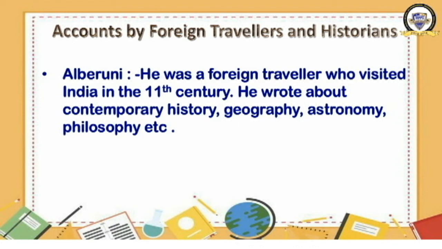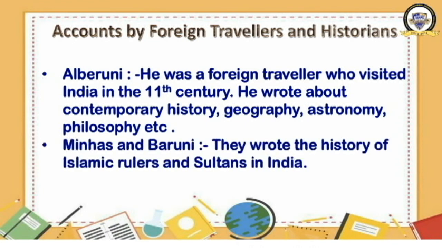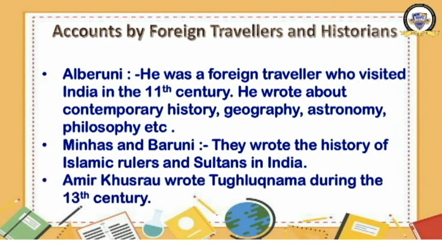Next one, Minhaj and Barani. What did they write? They wrote the history of Islamic rulers and sultans in India. A detailed history of all the Muslim rulers and sultans in India has been written by Minhaj and Barani. Third one, Amir Khusro wrote Tughlaqnama during the 13th century. Tughlaq was a dynasty. So, got it? We are moving to the next one.